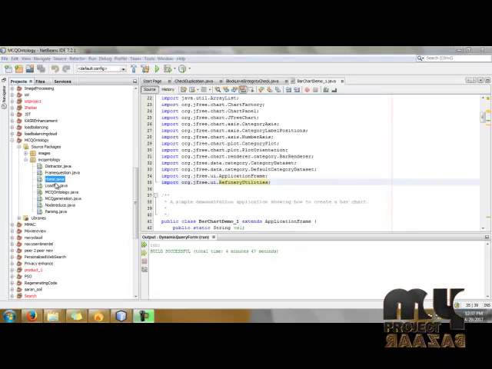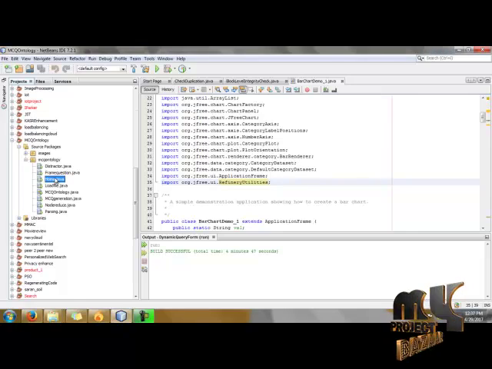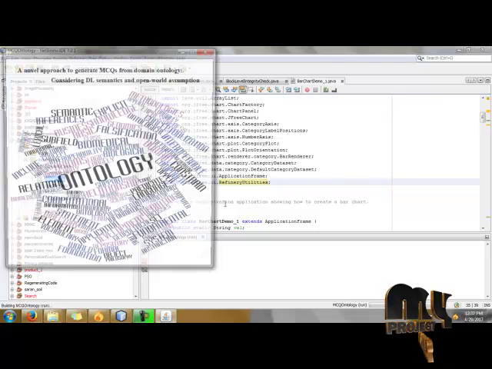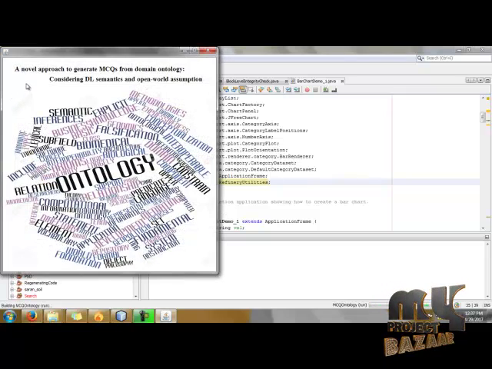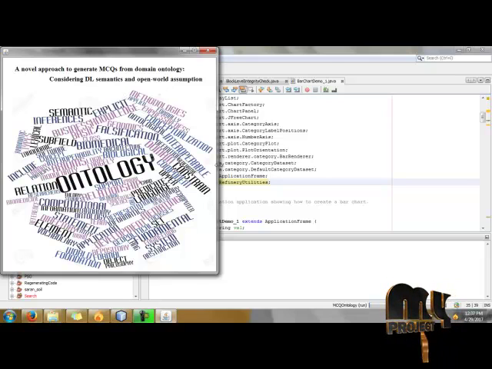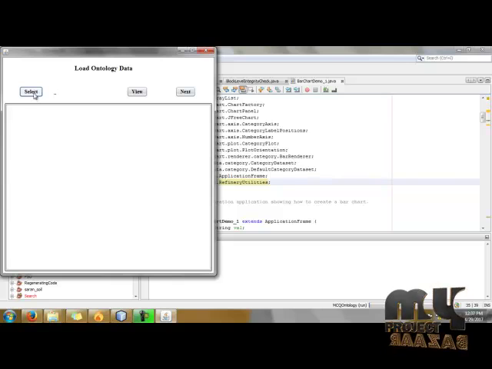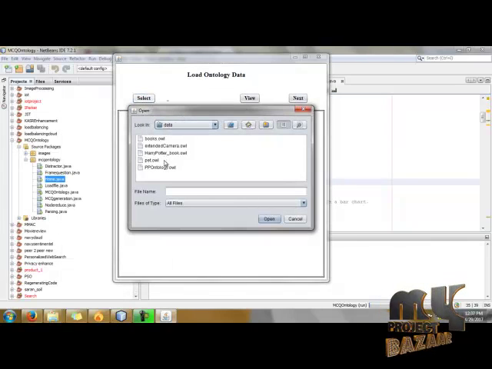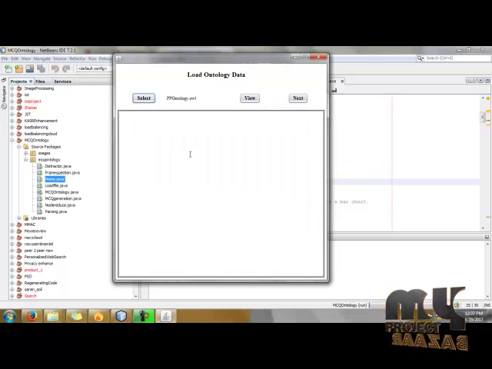Finally we run our project on NetBeans. So we click Home.java, click run file. So this is the title of our project: a novel approach to generate MCQ from domain ontology considering DL semantics and open world assumption. Here we have to load our data, so click the select button and give any one of the files.